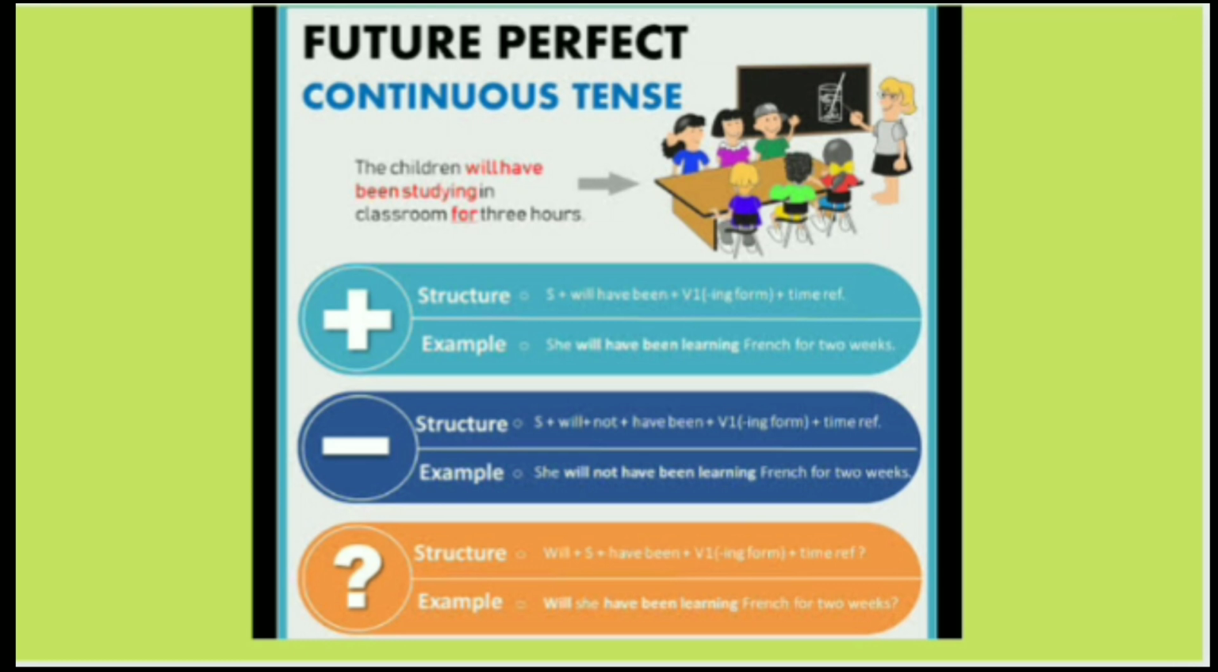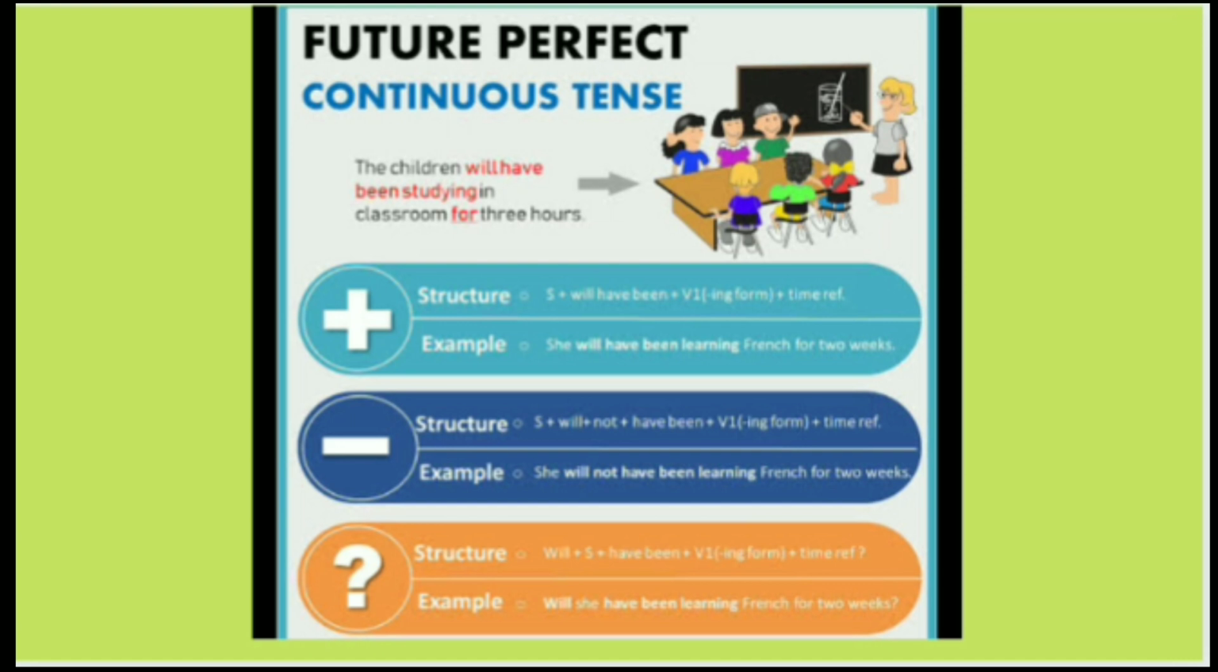For negative sentence, we'll put not immediately after will. Subject will not have been first form of the verb with ing and time referring words. She will not have been learning French for 2 weeks.